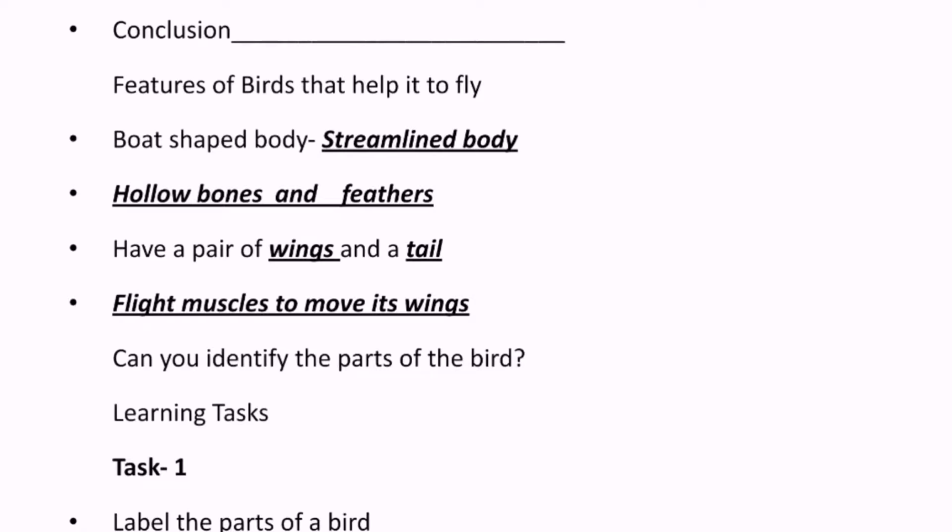Some features of the birds that help it to fly. First one, boat-shaped body, streamlined body. Second is hollow bones and feathers. Third one, have a pair of wings and a tail. Fourth one is flight muscles to move its wings. Can you identify the parts of the bird?